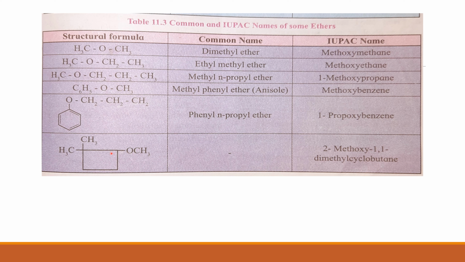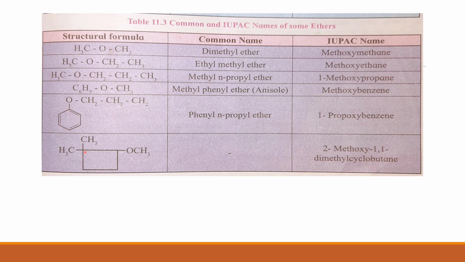Now methoxy will come first before methyl, and therefore the name will be 2-methoxy. Carbon number 1 will be the one where two methyl groups are present, because there are two substituents.